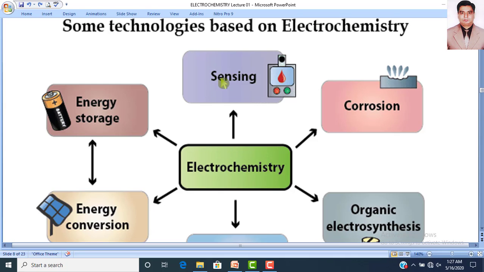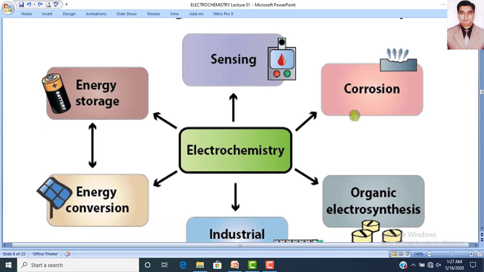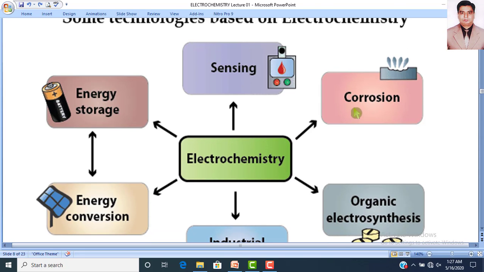Similarly, nowadays you are using so many biosensors to sense different types of bacteria, different types of germs. All these biosensors are also based upon the basic concepts of electrochemistry. Similarly, electrochemistry is involved in the Korean process. And in the next lectures, I will guide you how Korean is made.